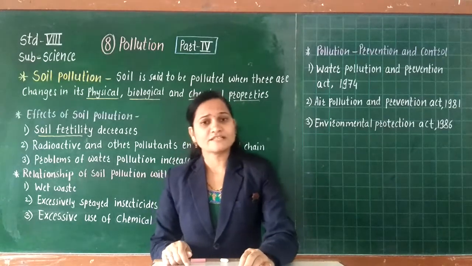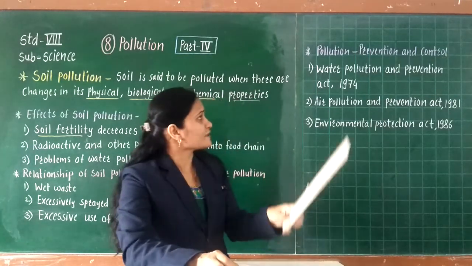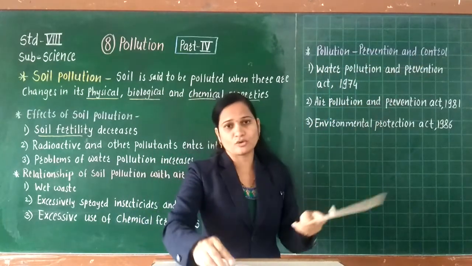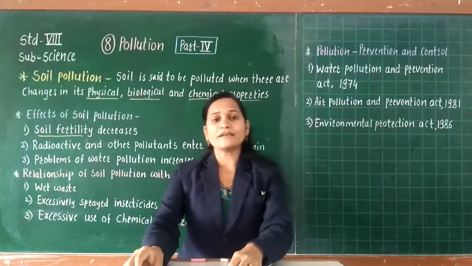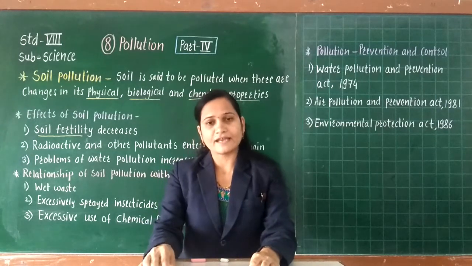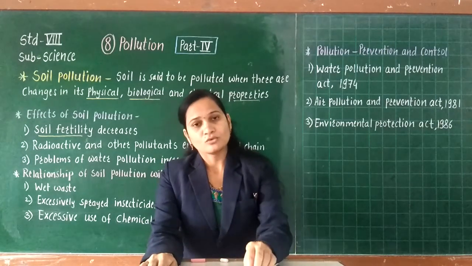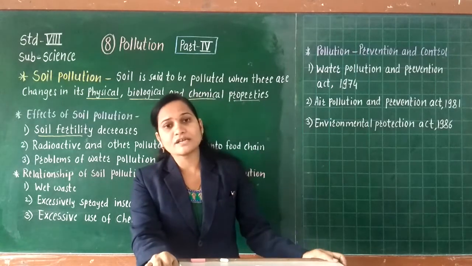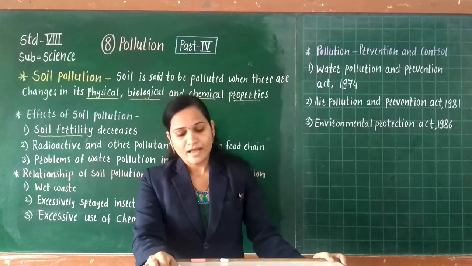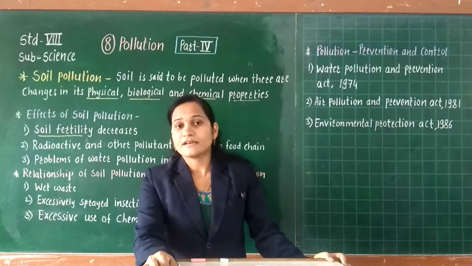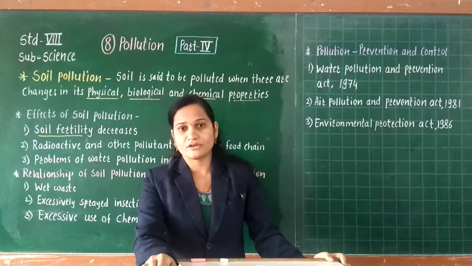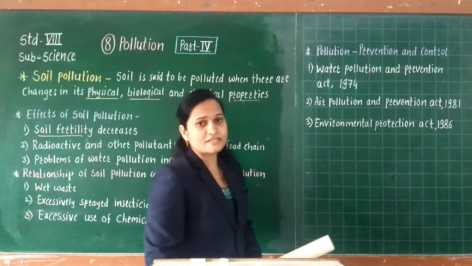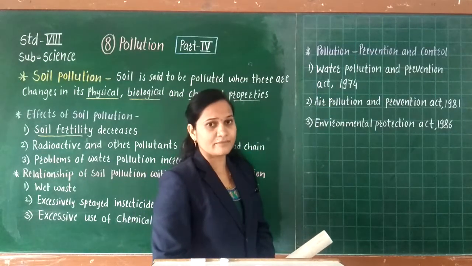After that we will see the next point. The next point is about pollution prevention and control. The Government of India has enacted laws for the control, regulation and prevention of pollution, and these are laws regarding pollution control. Total 3 laws I have written here, which are enacted by the government.